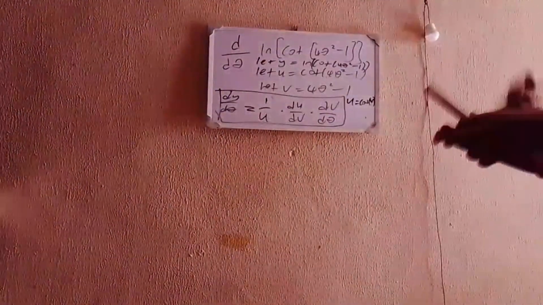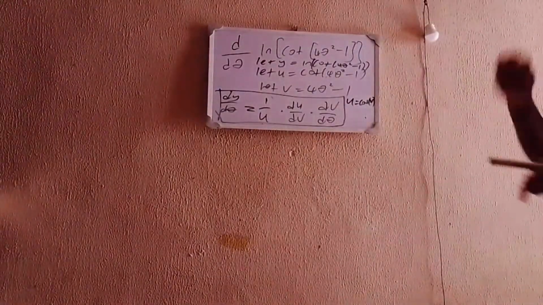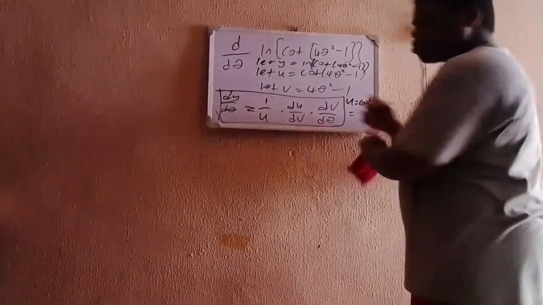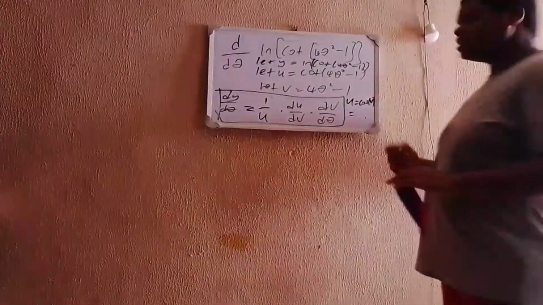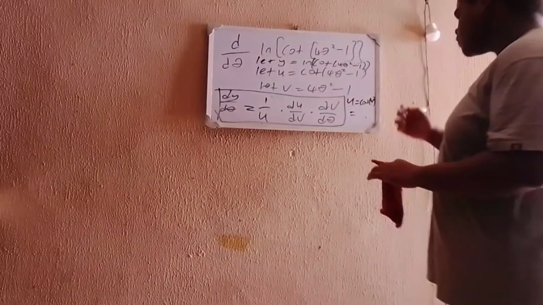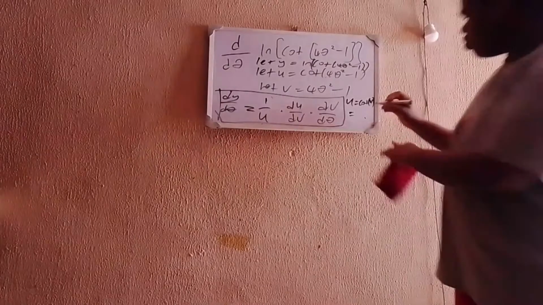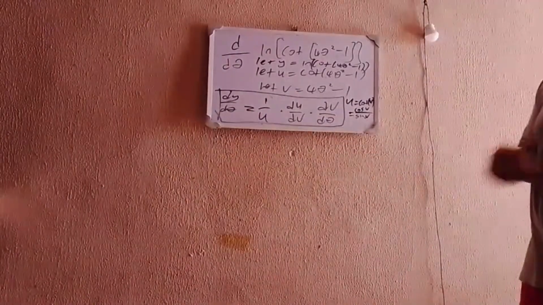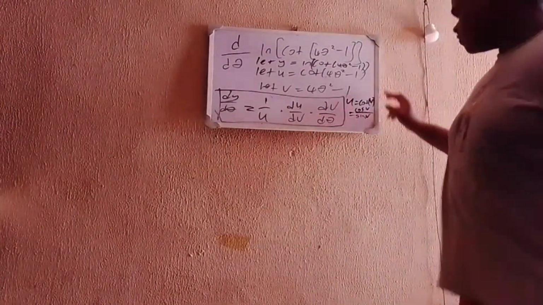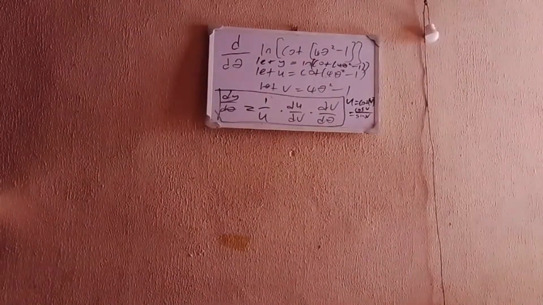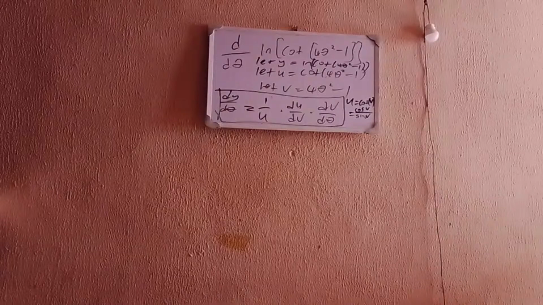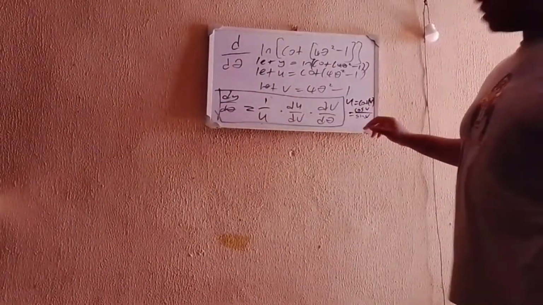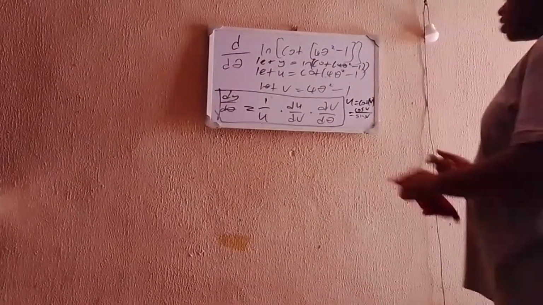So some of them I used to derive them right here in the example, when I'm doing the test. So to derive the cotangent of v, we have to know that the cotangent of v is equal to 1 over tan. I know tan is equal to sin v over cos v. So 1 over tan v is going to equal cos v over sin v. So u is equal to cotangent of v, and that cotangent of v is equal to cos v over sin v. Cos v over sin v is not really showing on the screen very well, but you have the cosine of v here and the sine of v here, your normal trig functions.